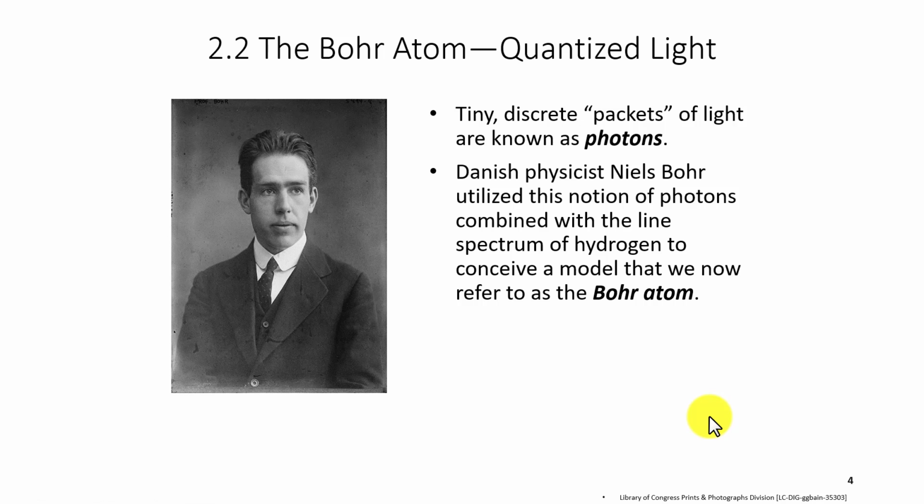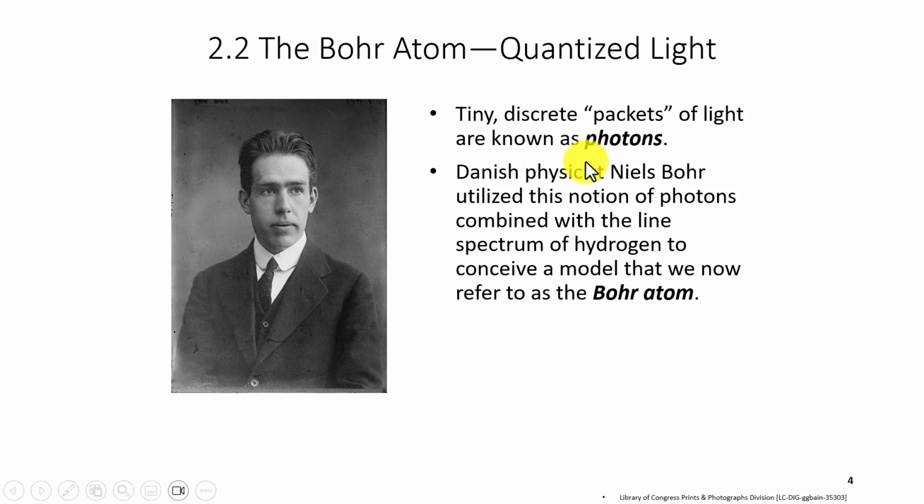Now, in the last chapter, we talked about the atom and what the atom is made of. We talked about how it's got the nucleus and then electrons. Well, at the beginning of the 20th century, the scientists were trying to figure out how these electrons are arranged around the nucleus. And the Danish scientist Niels Bohr was one of the first to combine the line spectra and what we knew about light in his first model, his proposed Bohr model.